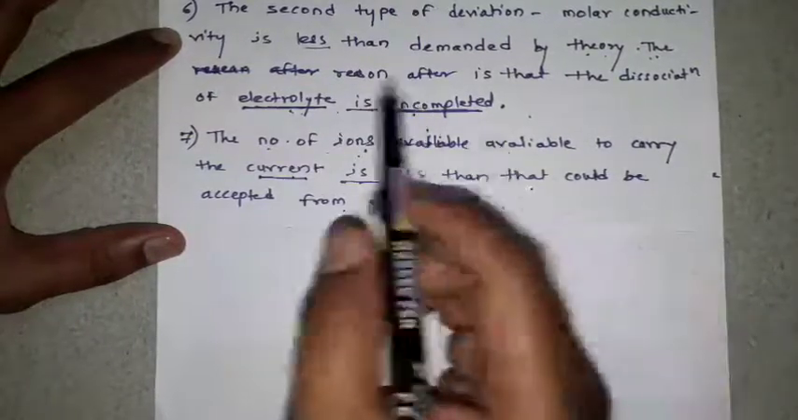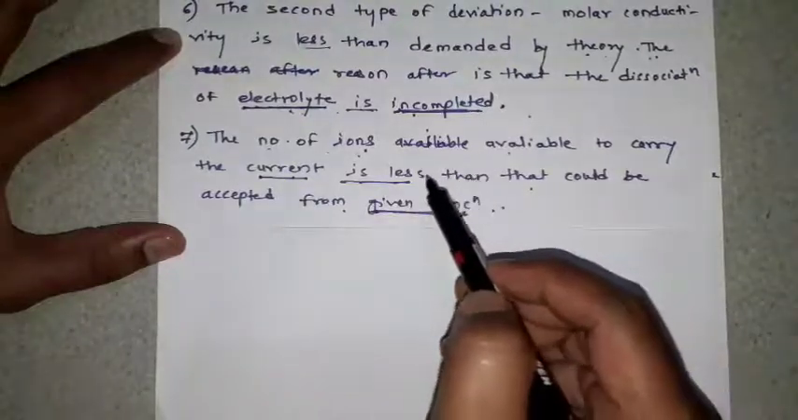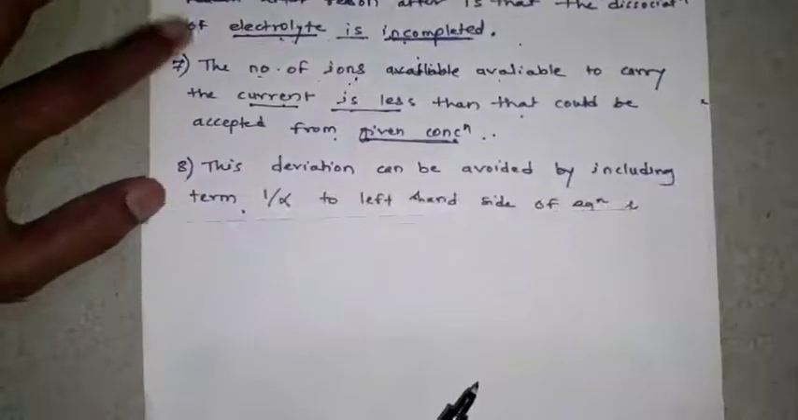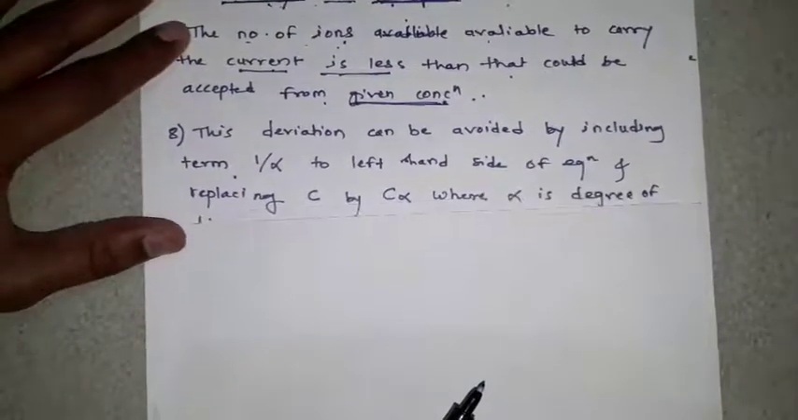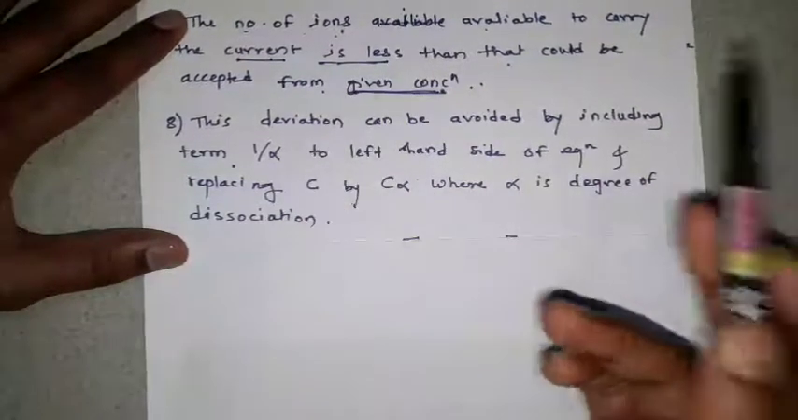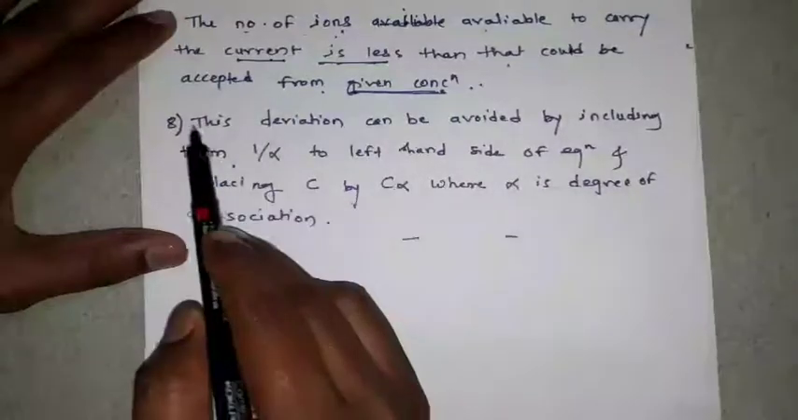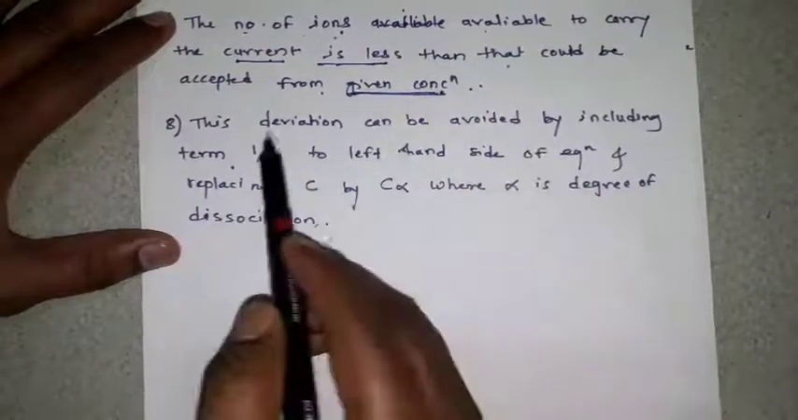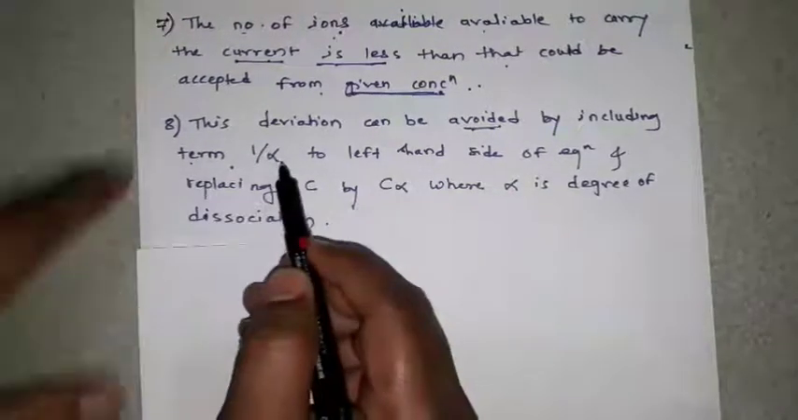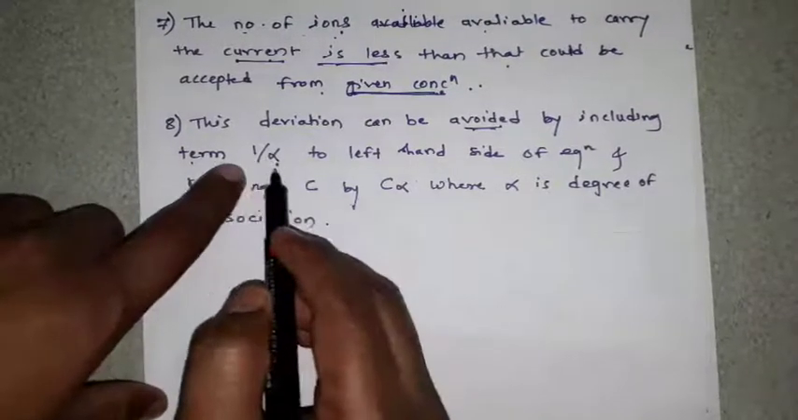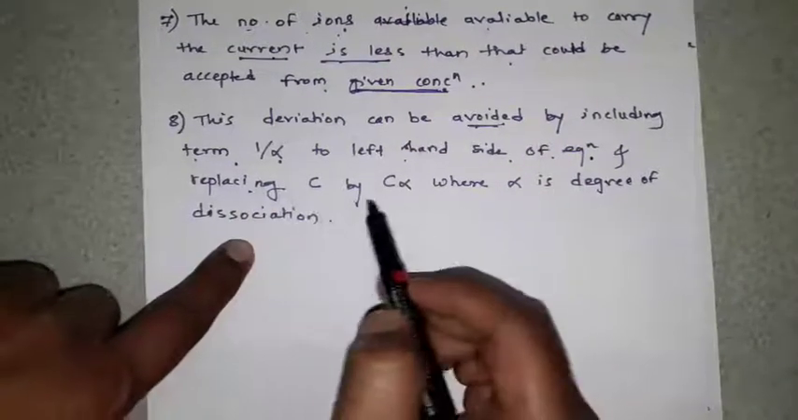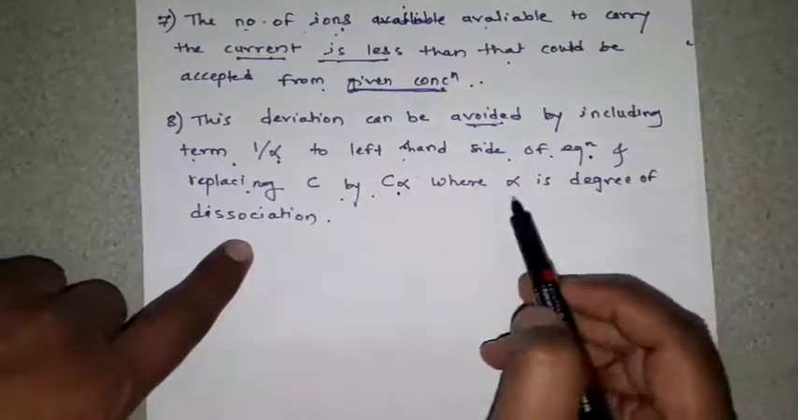Okay, from the given concentration, the ions will carry less current. So this is one of the most important deviations that will occur in the Debye-Huckel-Onsager equation. Okay, so how to minimize that deviation? This deviation can be avoided or minimized by including the term 1 by alpha on the left hand side of the equation and replacing C by C alpha, where alpha is